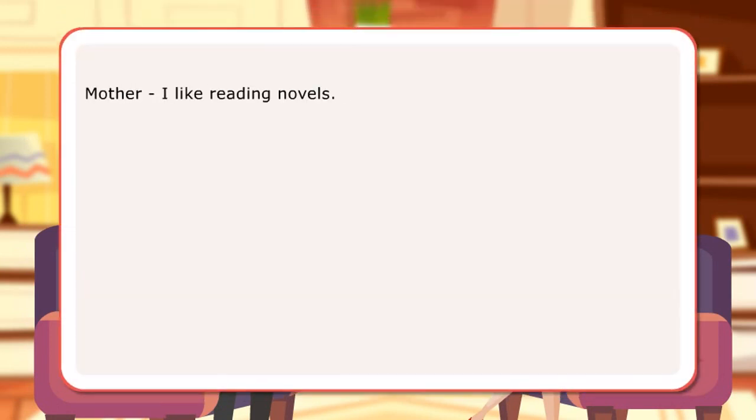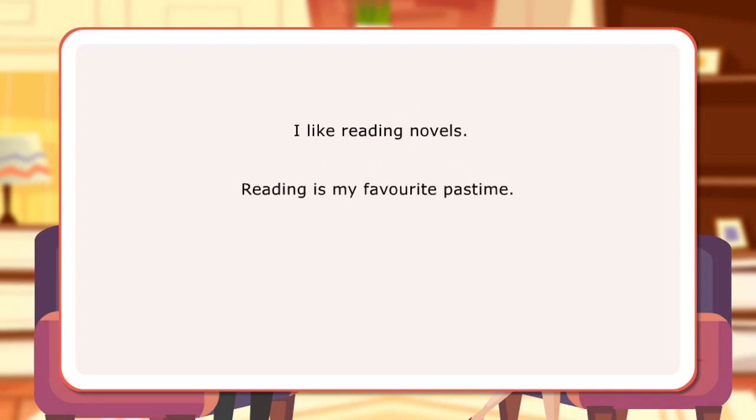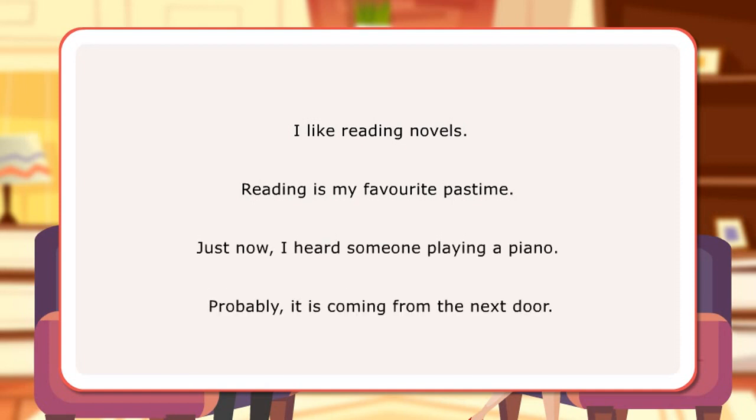In the above conversation, we come across some function words with the ing form. These are gerund and present participle. Here are the example sentences. I like reading novels. Reading is my favorite pastime. Just now I heard someone playing a piano. Probably it is coming from the next door.